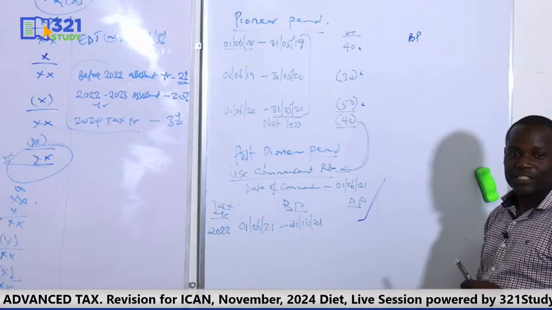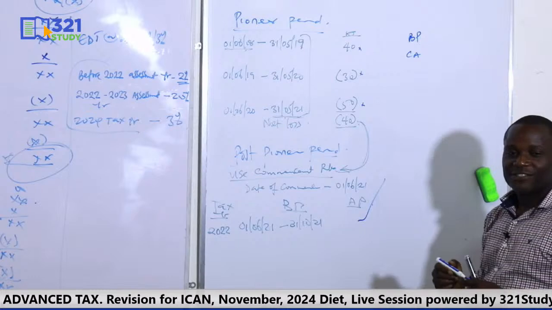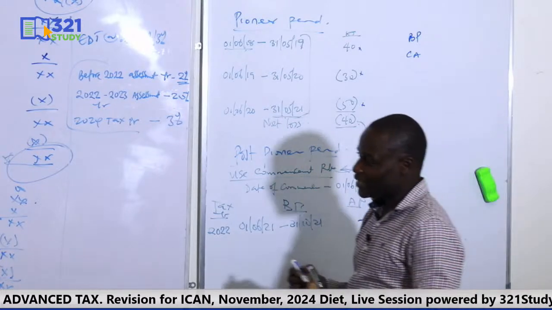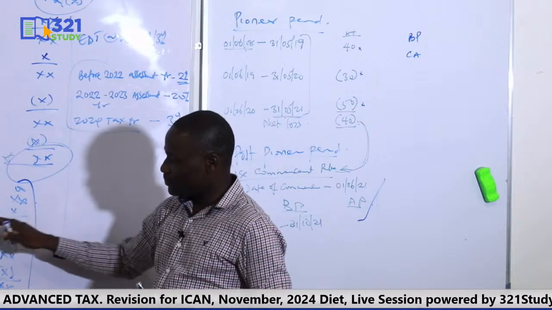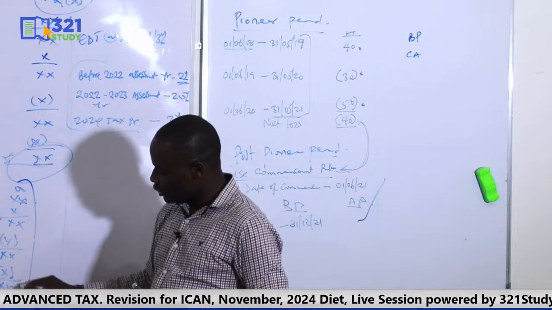So you need the knowledge of basis period. You also need capital allowance, because at the end they will say compute tax liability. And remember, whenever they say compute tax liability, this is what they mean. Start from the adjusted profit, add balancing charge, less loss, less capital allowance. So you also need capital allowance.